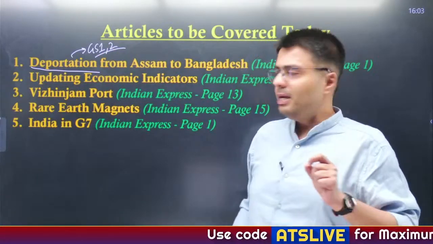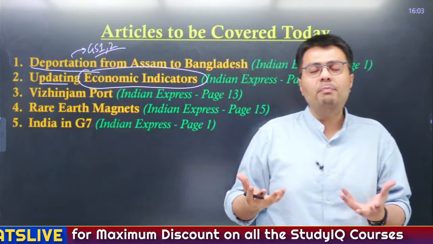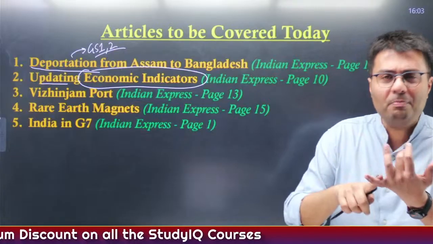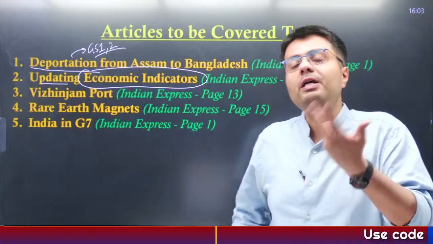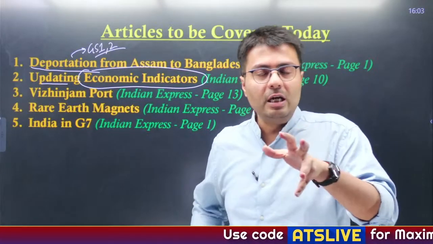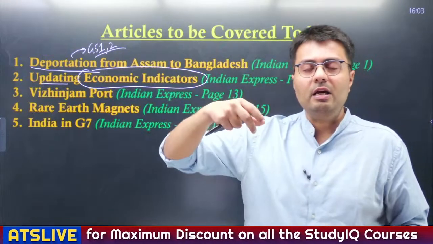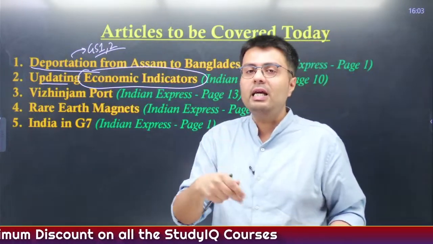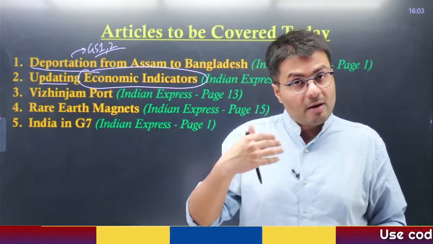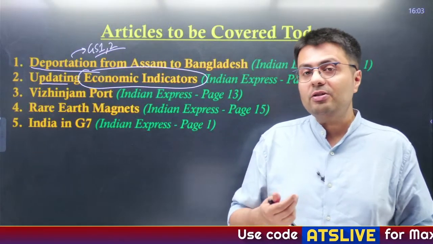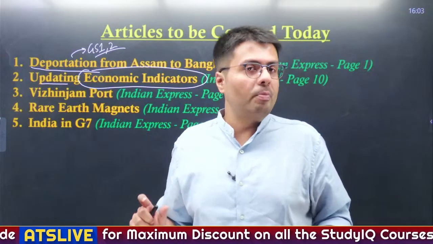In the second article, we'll be covering the need to update economic indicators like the GDP formula and inflation indexes, CPI, WPI, and the index of industrial production. These indicators are revised frequently. Not just the weightage given to different components is changed, but also the base year. Even the head of MOSPI has said specifically that from next year onwards, India will revise its economic indicators. So we'll try to understand the rationale behind it, why our economic indicators need to be revised, what the benefits are, and what the new base year will be for other important economic indicators for India.